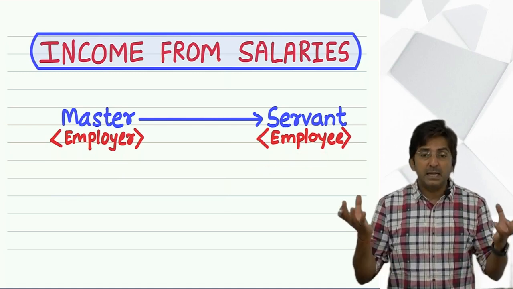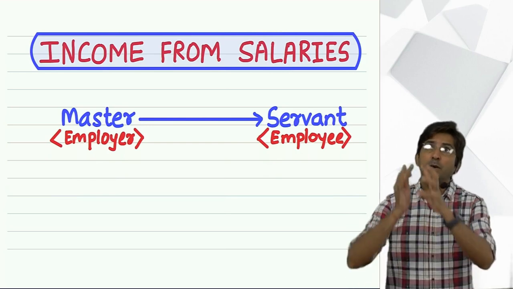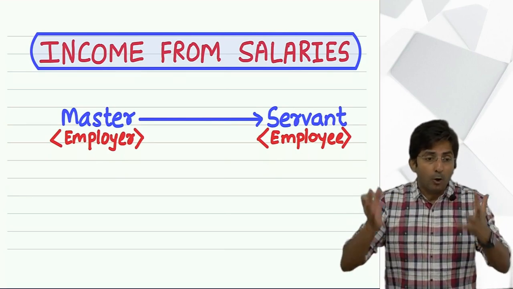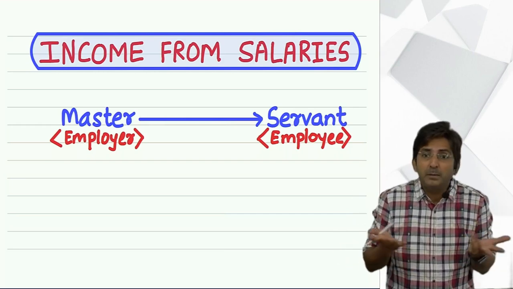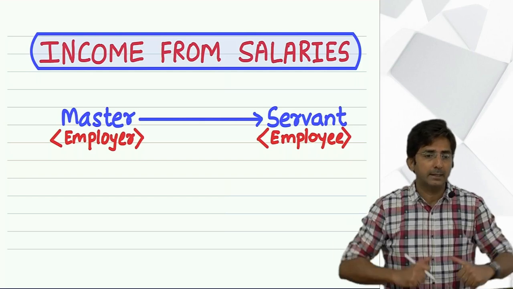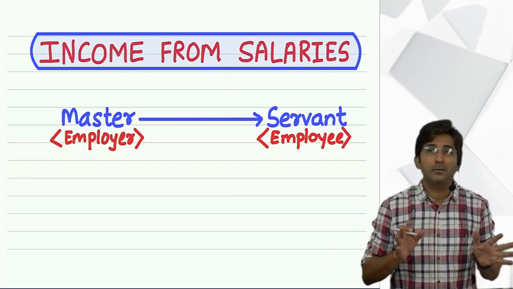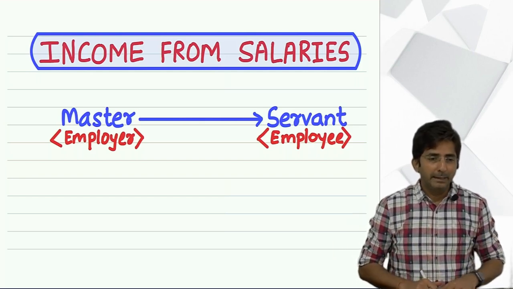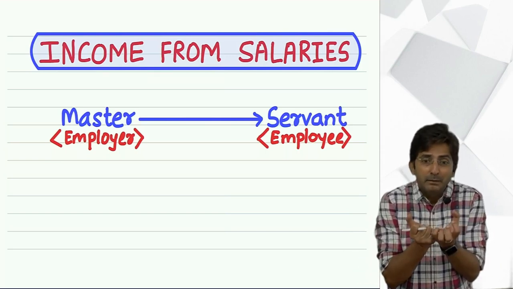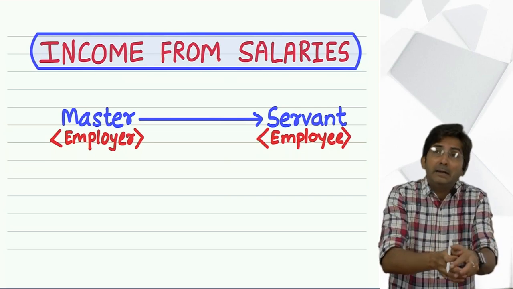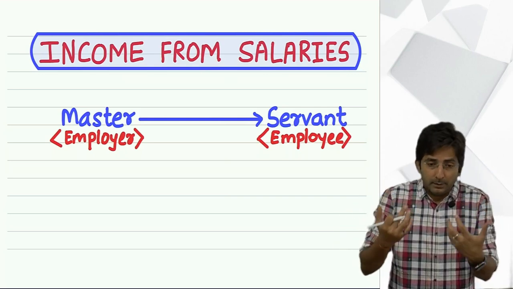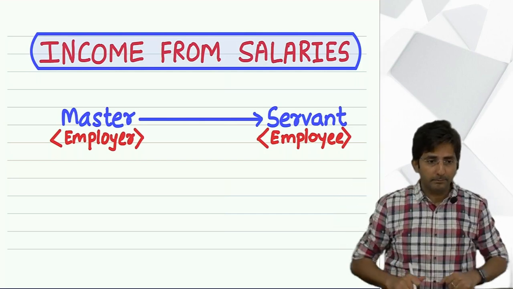Once this relationship develops, that someone is your boss and you have to work as per his instructions, orders and directions, you become a servant. And in such a relation, income from salary comes. No one likes to be a servant of someone. But for our survival, for our livelihood, we want some income. So for the sake of income, we become ready to become a servant of someone.